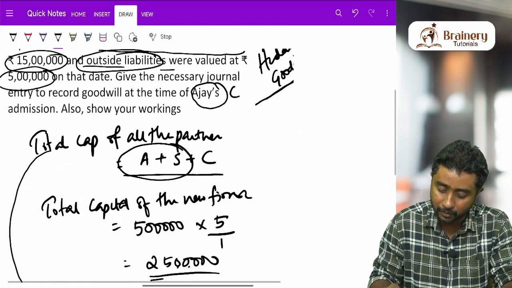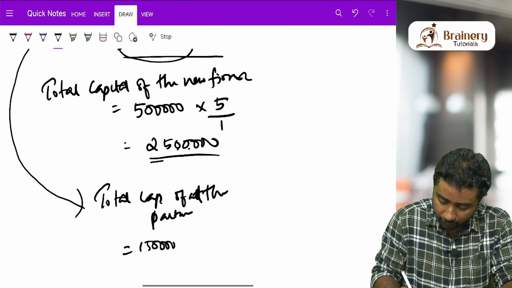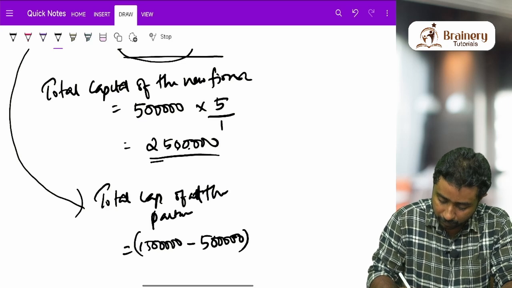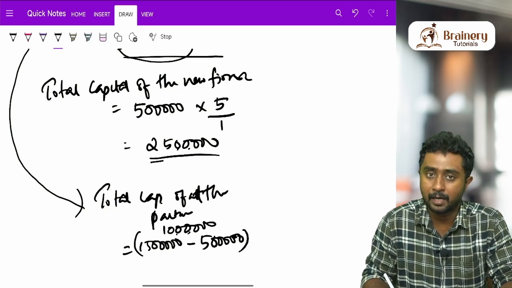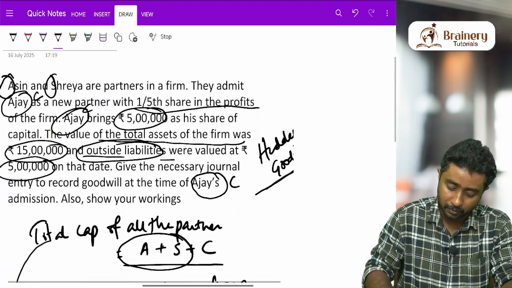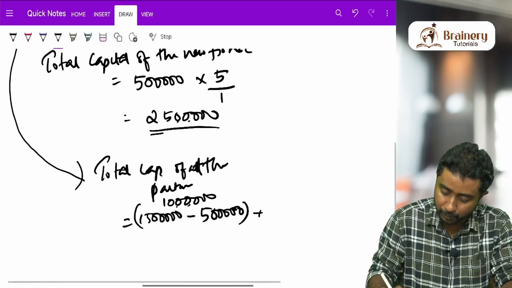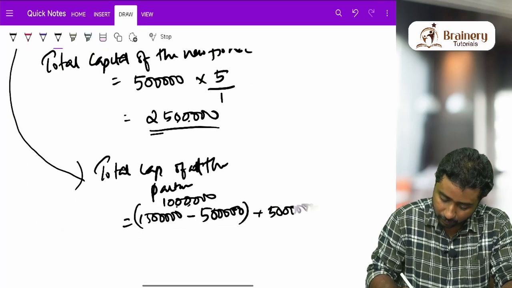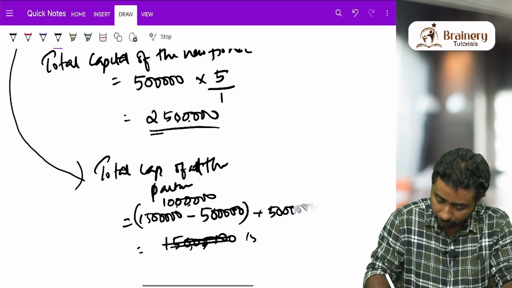So how do we find their total capital? 15 lakh is the total asset, minus outside liabilities of 5 lakhs. The difference between these two, which is 10 lakh, will obviously be the total adjusted capital of both the partners. Now you have to add the third person's capital. The third person is bringing 5 lakhs. So 10 plus 5 lakhs, that is 15 lakhs.